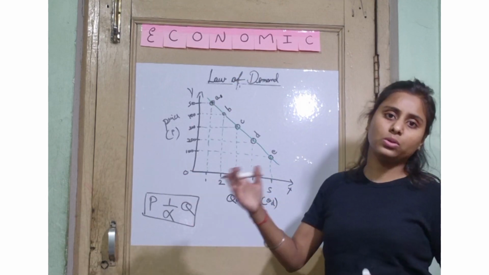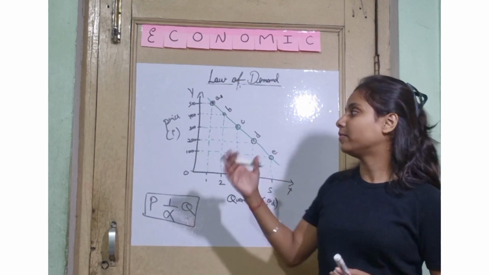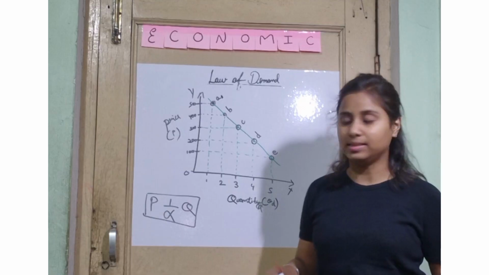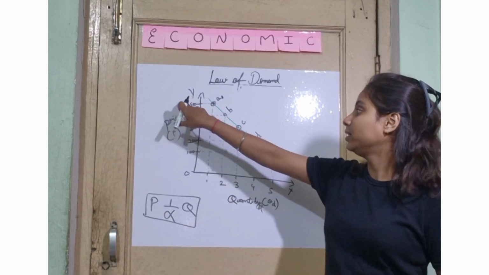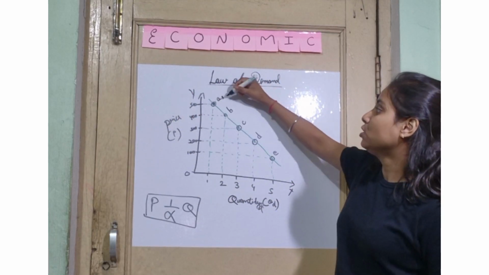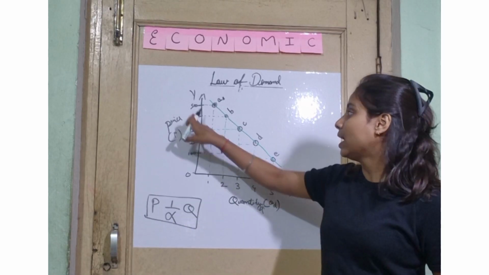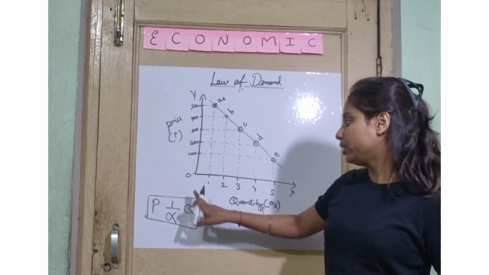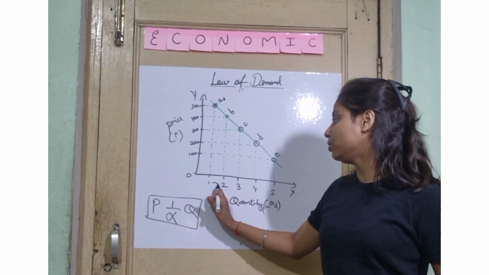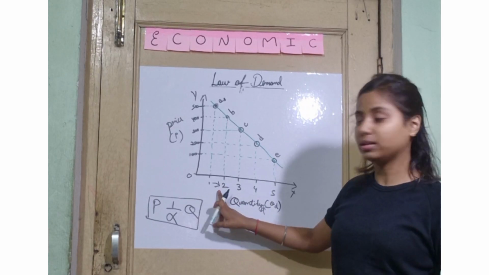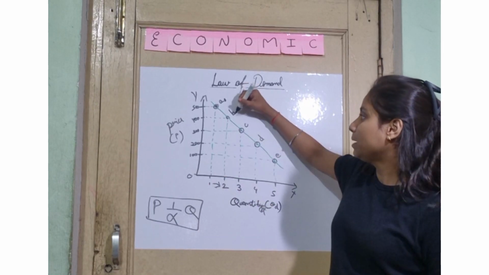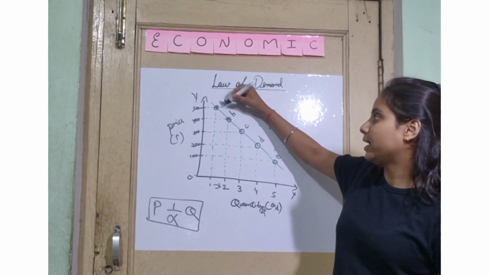Suppose now the price has decreased from 500 to 400 due to any reasons. So your quantity demanded will increase; at 400 rupees, the quantity demanded will jump from 1 to 2. So there is a shift in that. Now at point B, the point is here.